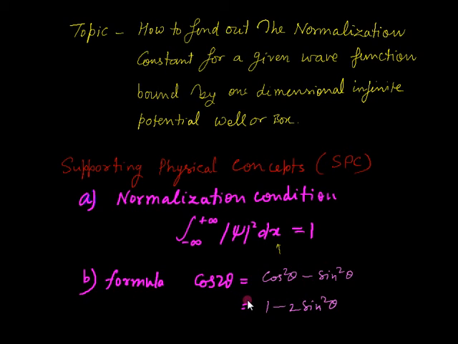The second supporting physical concept which we use in this problem is a mathematical formula, that is cos 2 theta is equal to cos square theta minus sin square theta, and this one we will use as 1 minus 2 sin square theta. So these are the two supporting concepts required to explain this particular problem. Here mod psi square basically is the probability density.